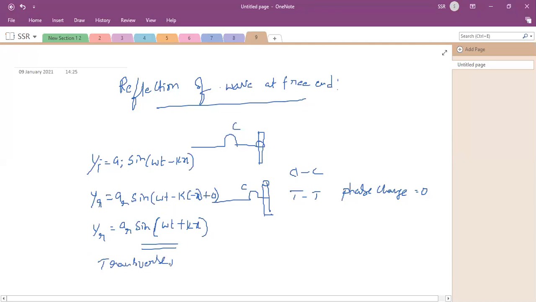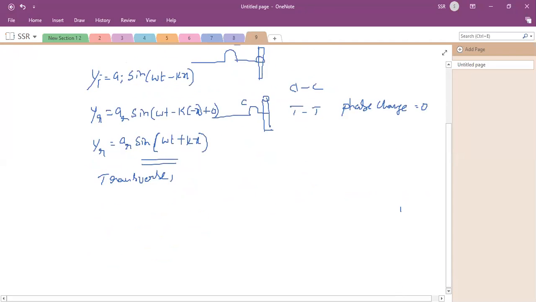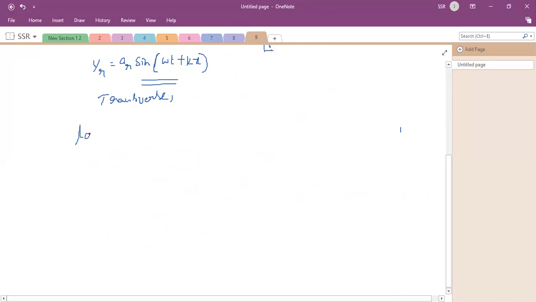I said there is another type of wave called longitudinal wave. Mechanical waves are of two types, transverse and longitudinal. So now we can discuss longitudinal waves and how they reflect. So what is a longitudinal wave?